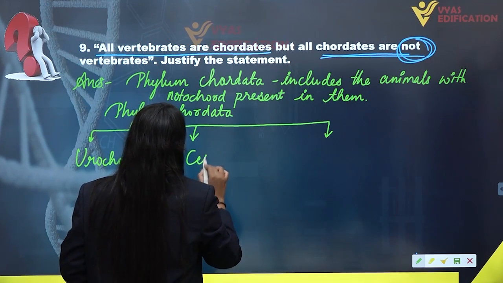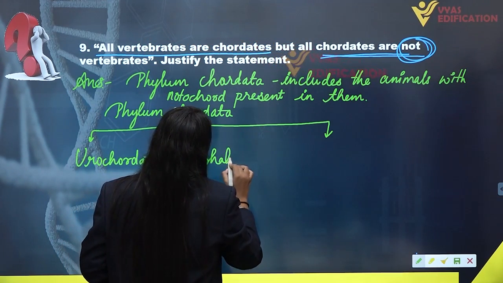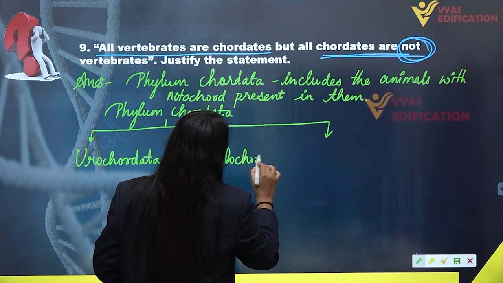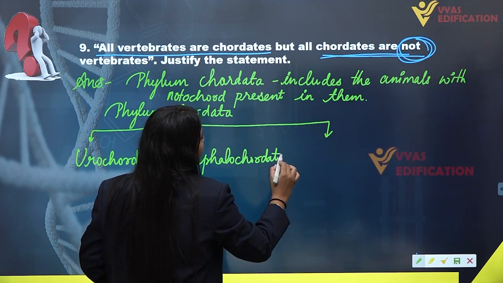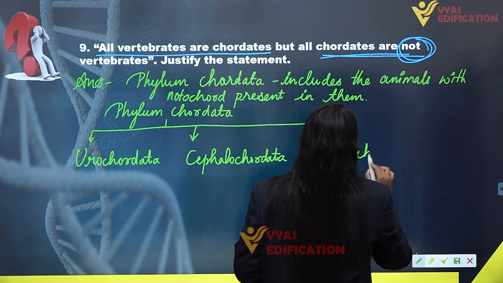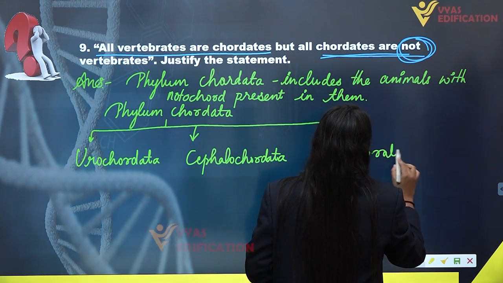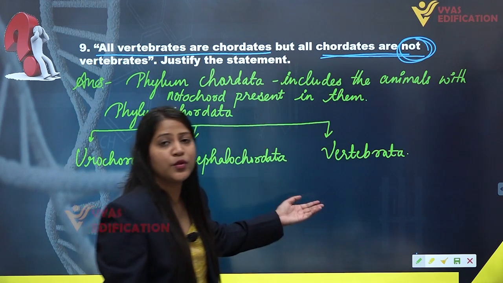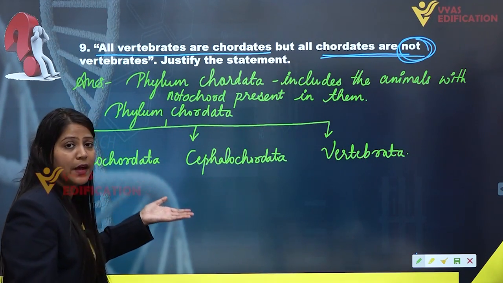Then we have Cephalochordata, and then we have Vertebrata. All of these three subphylums have notochord in their body.